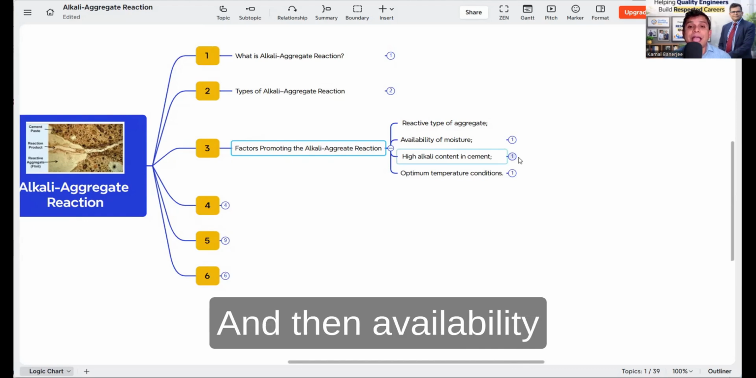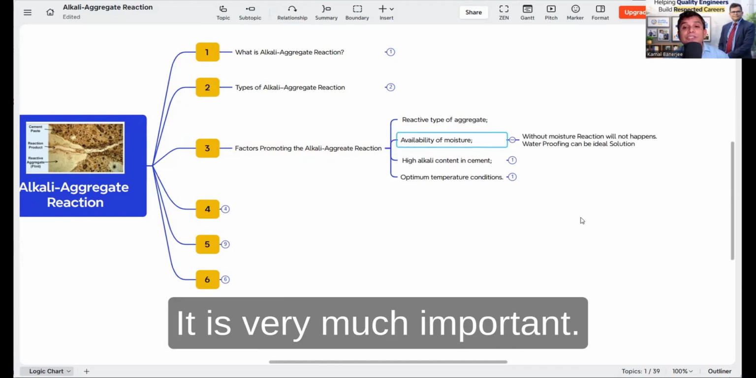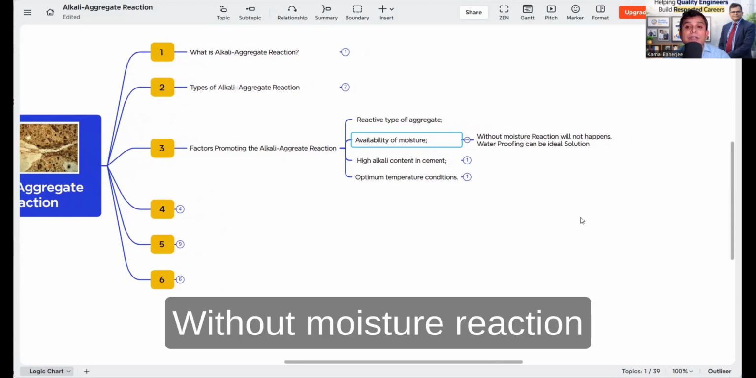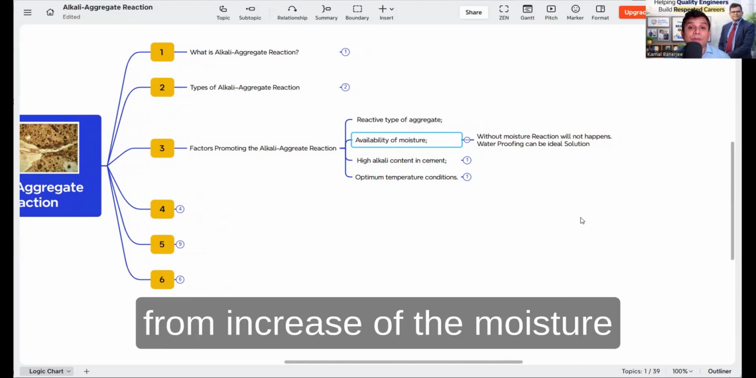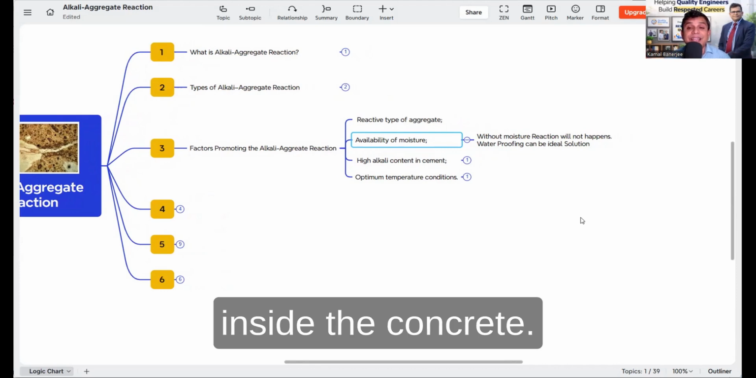Then the availability of moisture is very important. Without moisture, the reaction will not happen. That is why we need to protect our concrete from ingress of moisture inside the concrete.